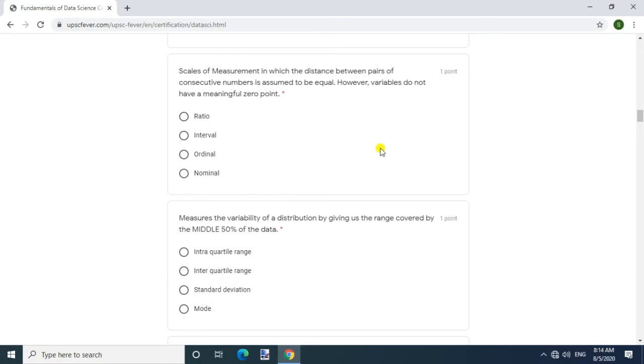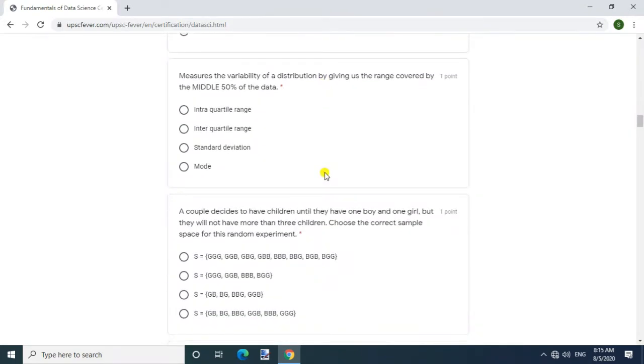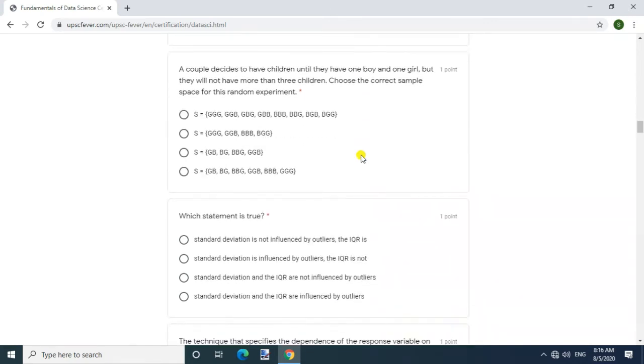Question. Scales of measurement in which the distance between pairs of consecutive numbers is assumed to be equal. However, variables do not have a meaningful 0 point. Answer. Interval. Question. Measures the variability of a distribution by giving us the range covered by the middle 50% of the data. Answer. Interquartile range.